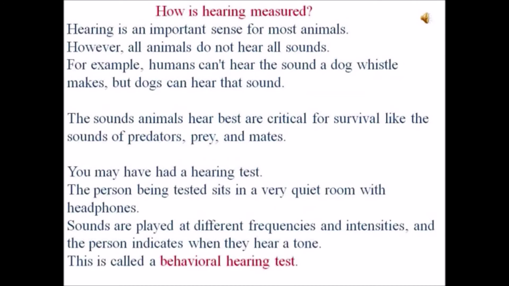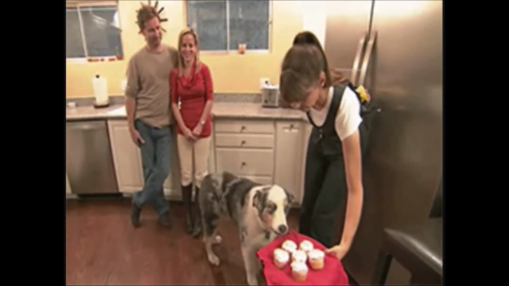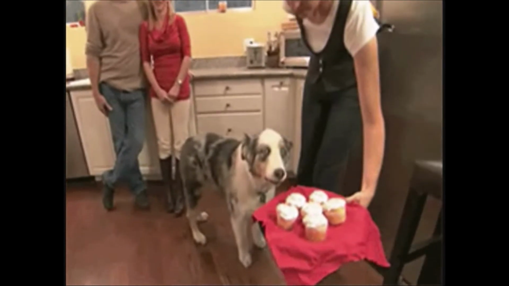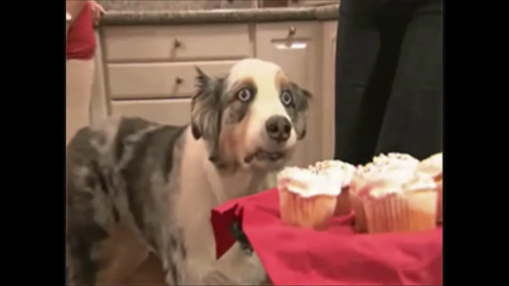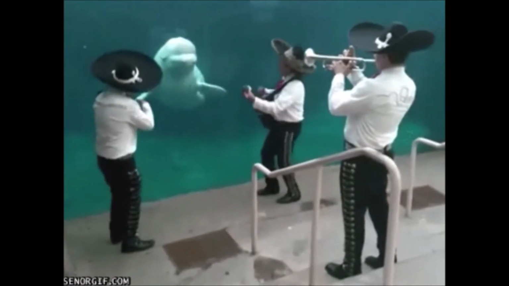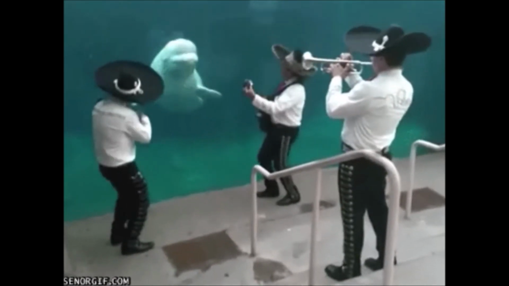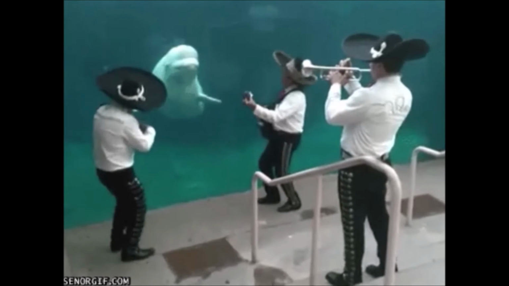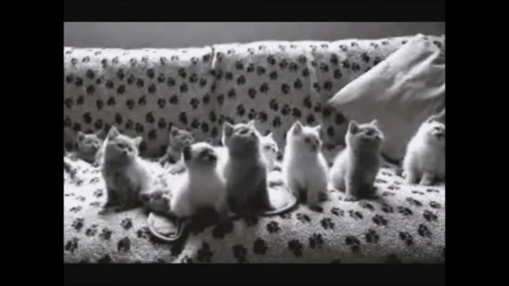How is hearing measured? Hearing is an important sense for most animals. However, all animals do not hear all sounds. For example, humans cannot hear the sound a dog whistle makes, but dogs can hear that sound. The sounds animals hear best are critical for survival, like the sounds of predators, prey, and mates.